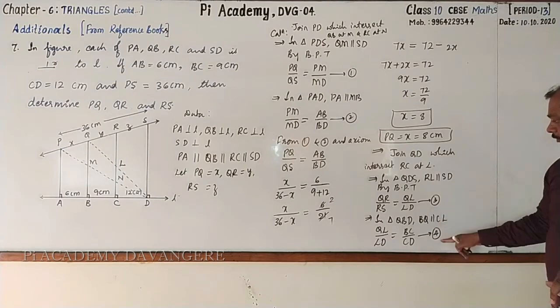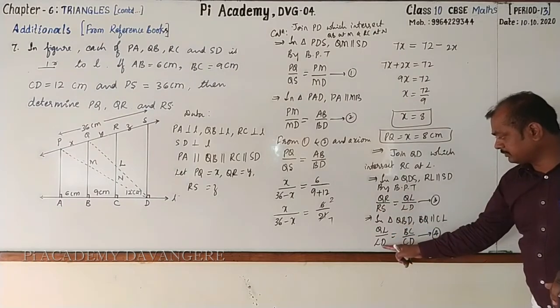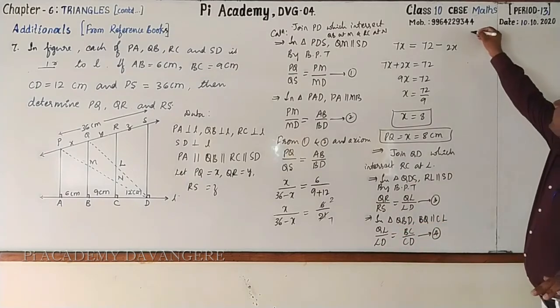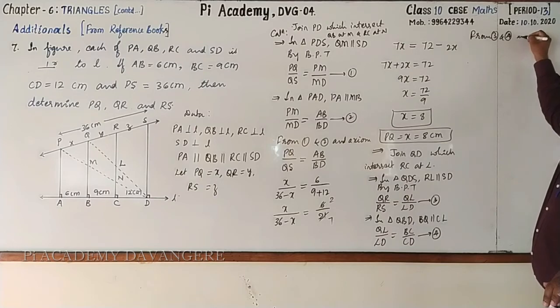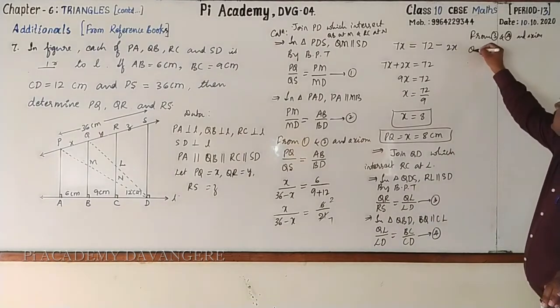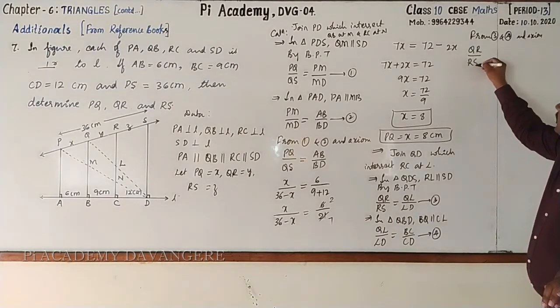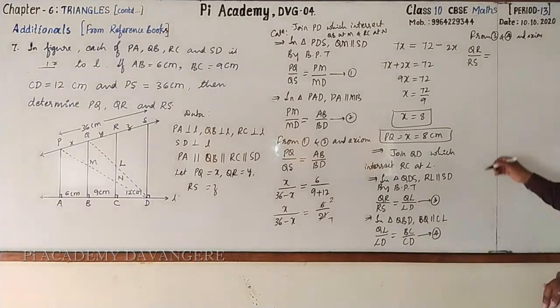Use statements 3 and 4. See that these are the two things equal to the same thing, so they are equal to one another. From 3 and 4 and axiom, we can write QR by RS is equal to BC by CD.